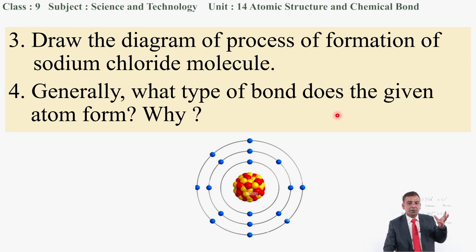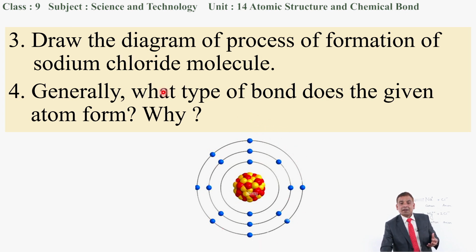And in question number 4, you are asked what type of bond the given atom forms and why. First of all, you have to identify which atom has been shown in the figure, by counting the total number of electrons present over the different orbits. If you count, there are 2 electrons in the first orbit, 8 electrons in the second orbit, and 7 electrons in the valence shell.